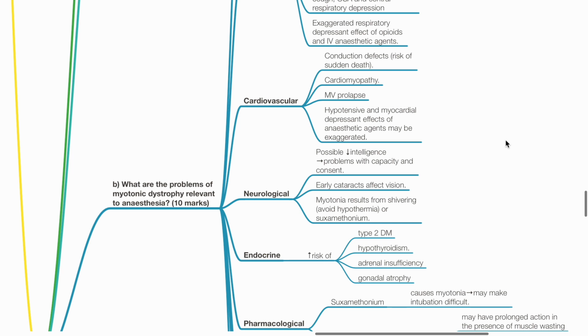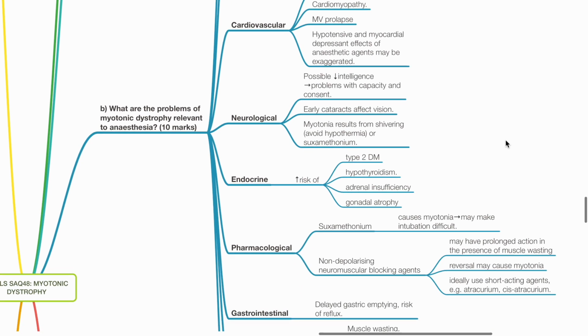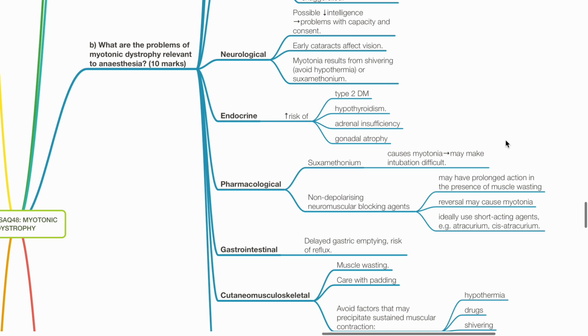Neurological. Possibly reduced intelligence. This leads to problems with capacity and consent. Early cataracts affect vision. Myotonia results from shivering or suxamyotonium. Endocrine. There is increased risk of diabetes mellitus, hypothyroidism, adrenal insufficiency, and gonadal atrophy. Pharmacology. Suxamyotonium causes myotonia and may make intubation difficult.